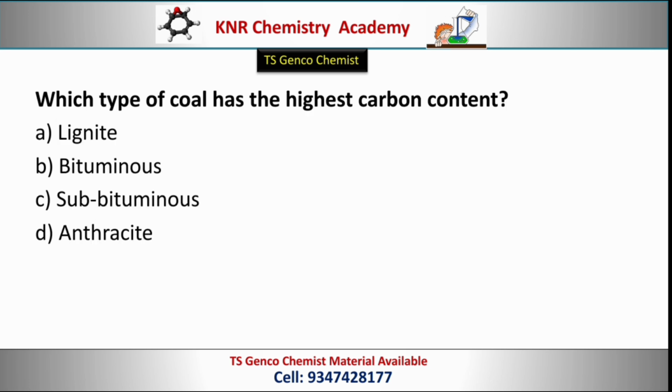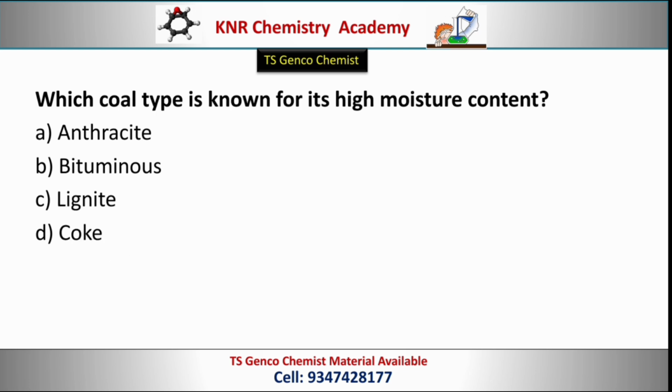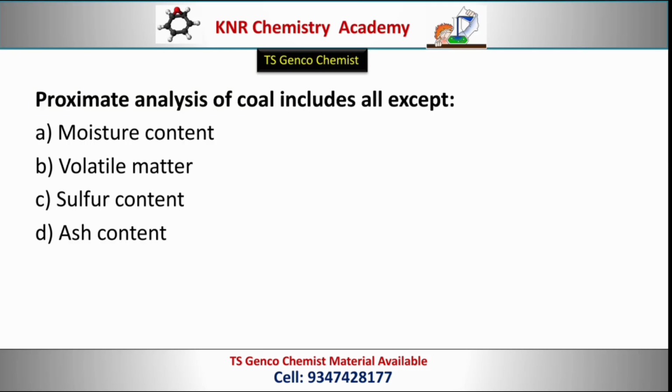Next question. Which type of coal has the highest carbon content? Options: lignite, bituminous coal, subbituminous, anthracite. Correct option D, anthracite. Next question. Which coal type is known for its high moisture content? Options: anthracite, bituminous, lignite, coke. Correct option C, lignite.